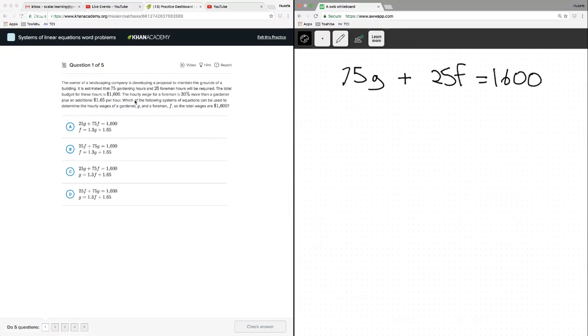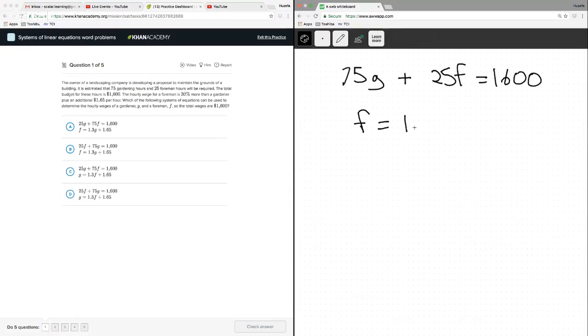The other relationship they give us is that the hourly wage for a foreman, okay, that's foreman, is always equal to, well, the wage for foreman is 30% more than a gardener.